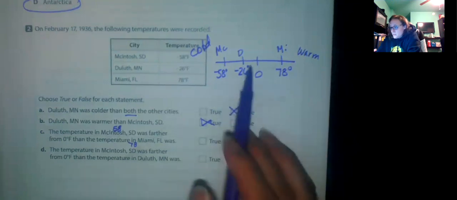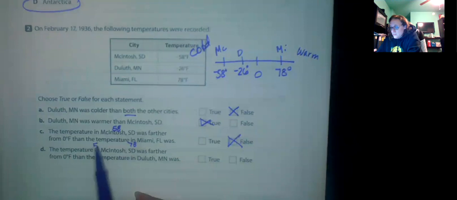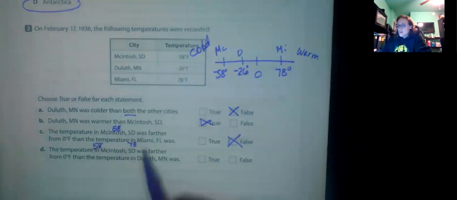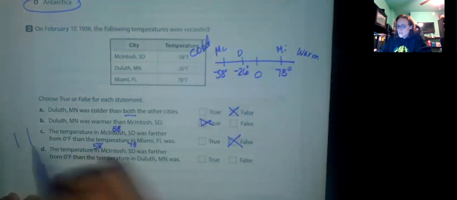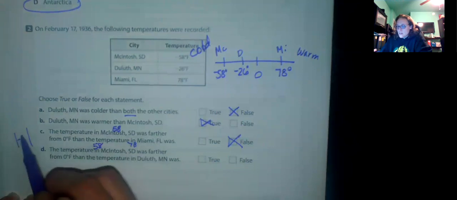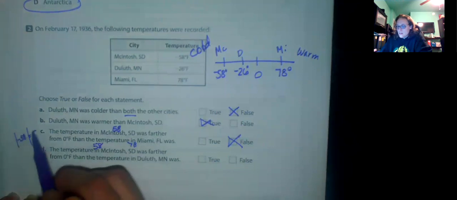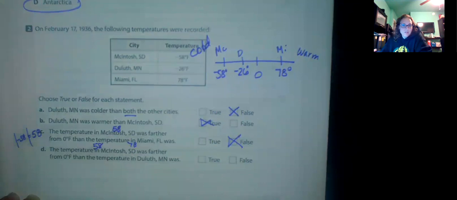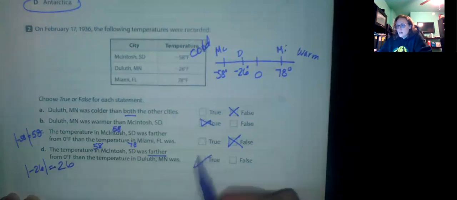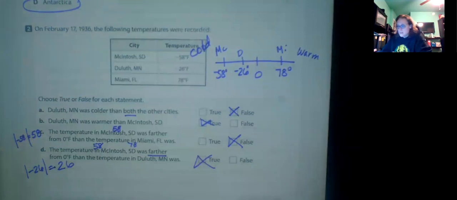Well, remember the temperature in McIntosh was at 58, because when they're talking about distance, they're talking about the absolute value. So that's why I'm getting the positive 58, right? The temperature in Duluth, negative 26, the distance from 0 is just 26. So was McIntosh farther than Duluth? Yeah, because 58 is bigger than 26.